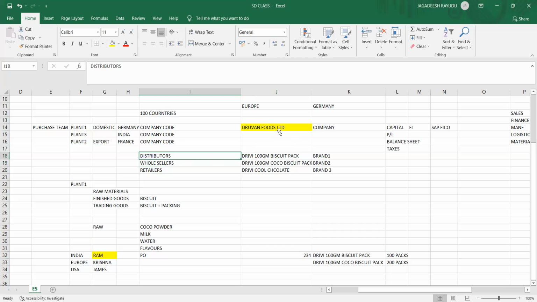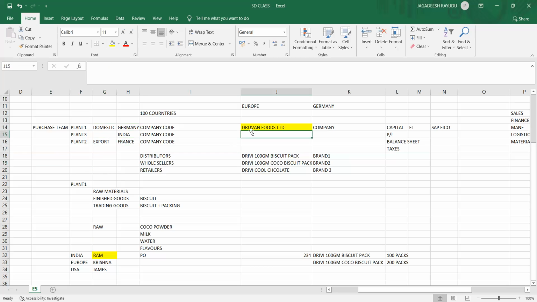This company is spread across the globe, 100 countries. This company is holding its main branch operations in Germany for its domestic operations. Within Europe, Germany, France and Ireland, the different countries will be there, and for those we'll call it a domestic operation. Export means from France only they are selling to India, Africa, Malaysia, like that. They are doing operations for different countries as exports actually.